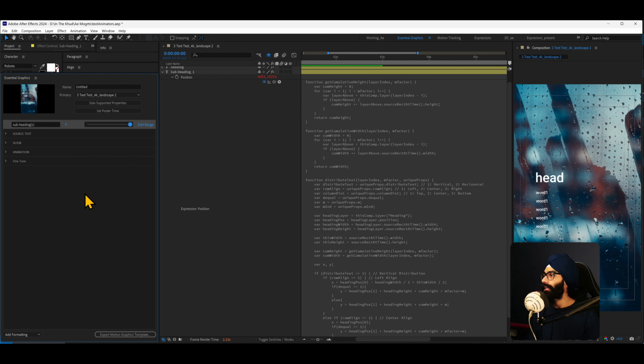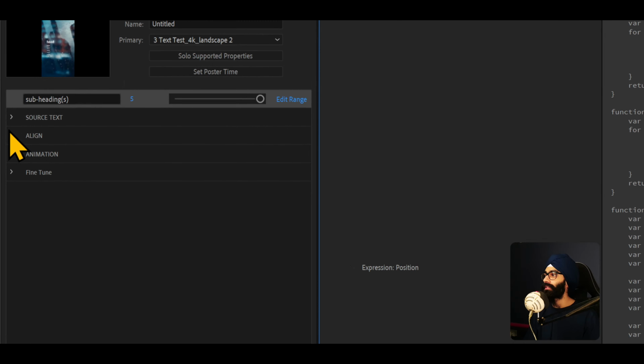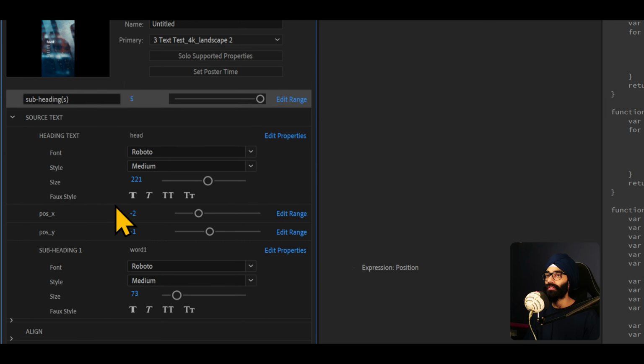I'm gonna add around 12. Also, I'm gonna tell you something about the blend mode situation, that's gonna be 12 times however many blend modes we need. So those many layers are going to be in this After Effects project, and I'm really concerned about whether this starts to get really laggy when taken into Premiere as a Mogrt. So that's a different set of problems that I'm not thinking about right now. But as of now, this is what we have: subheadings. Then we have source text. Over here you'll have the source text for all of them.